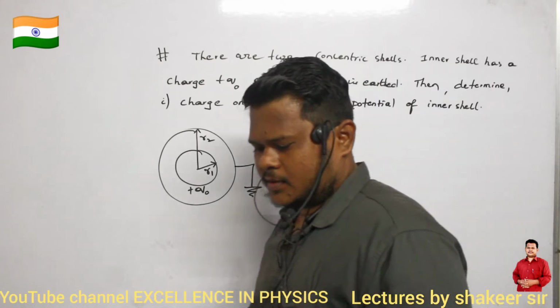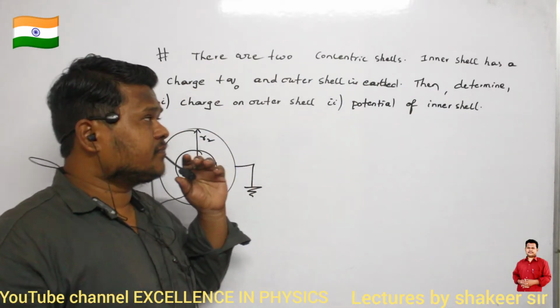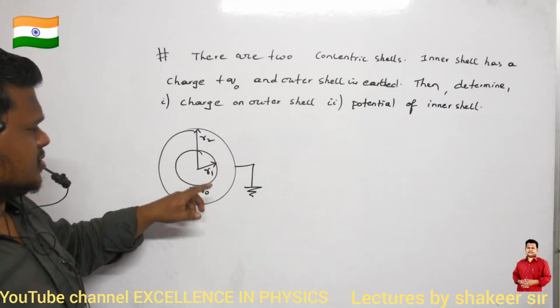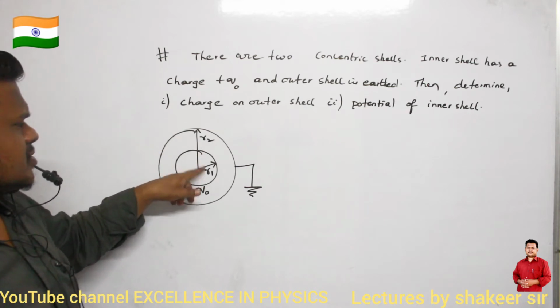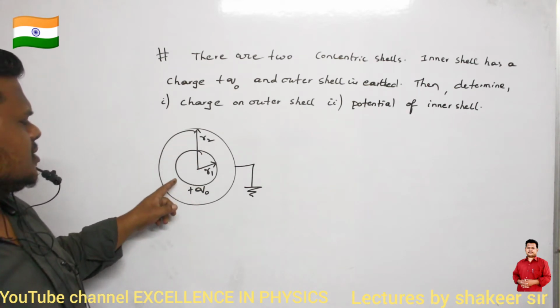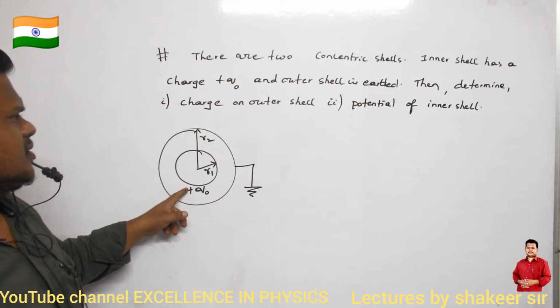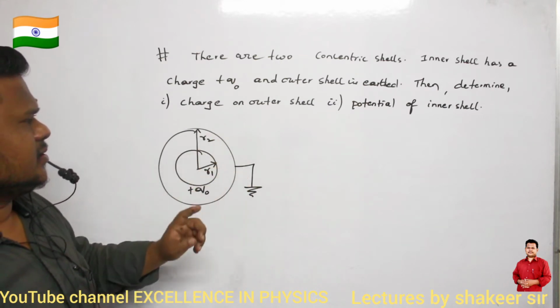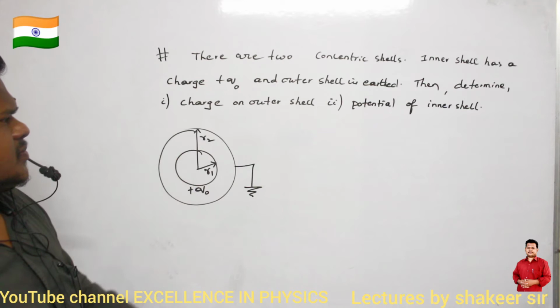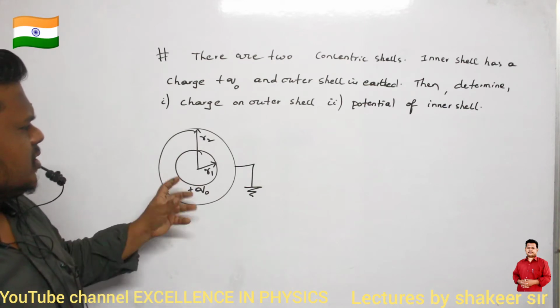So this is the given question. There are two concentric shells, shell number 1 and shell number 2, of radii r1 and r2. The inner shell has a charge of plus q0 on its outer surface, and the outer shell is earthed. Then determine the charge which is present on the outer shell and the potential of the inner shell.